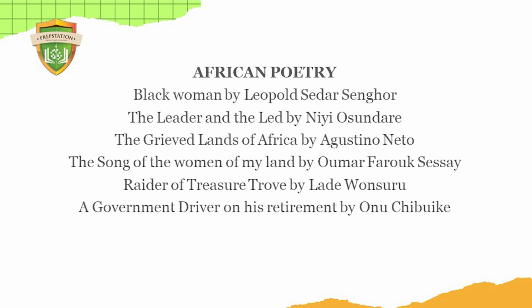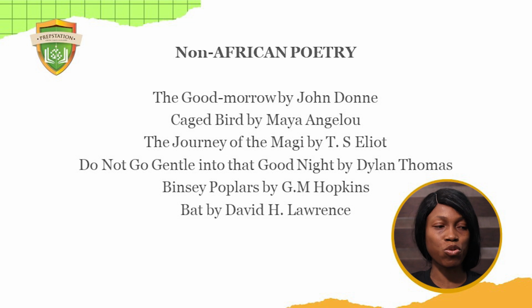These are some of the poems JAMB would pick as questions from: Black Woman by Leopold Sedar Senghor, The Leader and the Led by Niyi Osundare, The Grieved Lands of Africa by Agostinho Neto, The Song of the Women of My Land by Okot p'Bitek, Raider of the Treasure Trove by Lade Wosornu, then A Government Driver on His Retirement by Onu Chibuike.